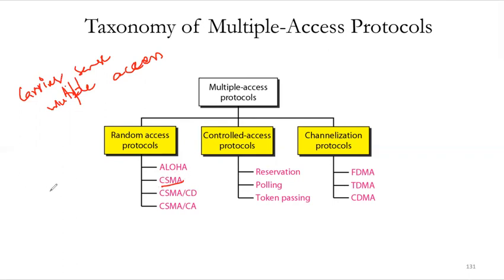Then for CSMA, there were 2 methods which were added. One is carrier sense multiple access with collision detection. That is, if there is a collision, it can be detected. And the other method is carrier sense multiple access with collision avoidance. That is, whenever there is a collision, how can the stations avoid it? That is the CA, collision avoidance, and we have CD, collision detection. So in CSMA, we had 2 parallel methods. One is collision detection and the other is collision avoidance. Now we will proceed with the first protocol of the random access protocols, which is Aloha.